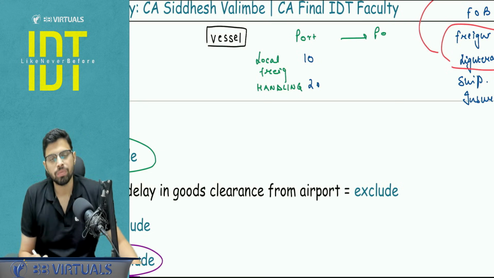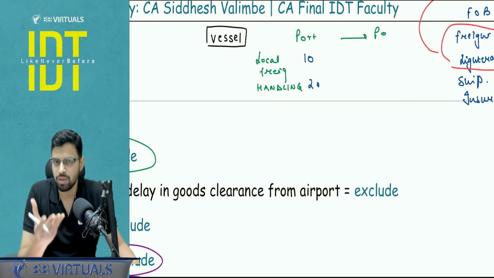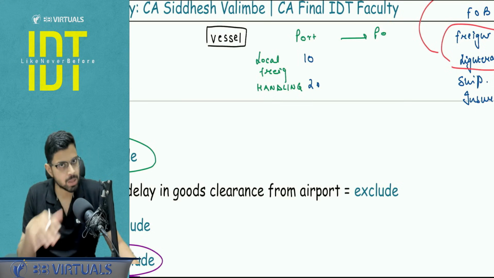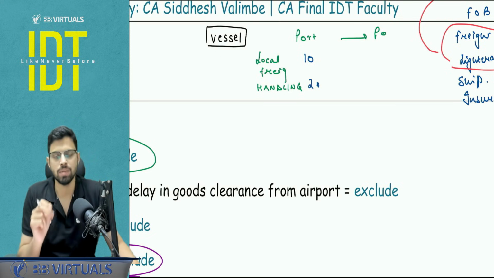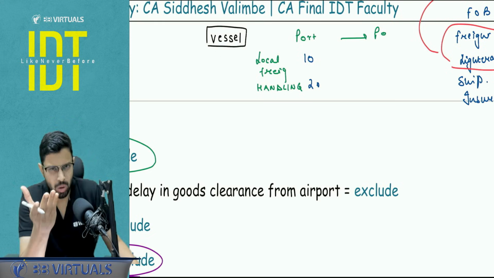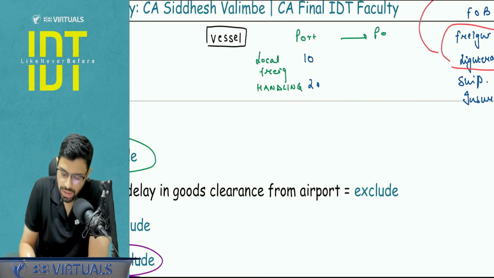So what you are going to do, very important question, try to solve it from your question bank. If you are studying from mine, I think it is question number 22 in my question bank with respect to this chapter of valuation in customs. Otherwise you will have that question. I think the party name was Jolly. Please pay attention now. They have given this 10 and 20. They have not given the port to port expense.